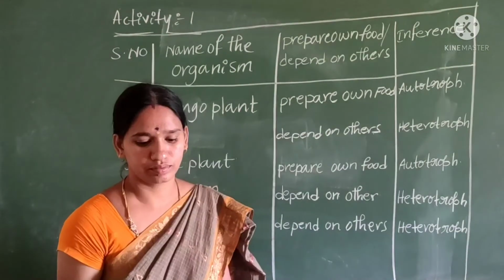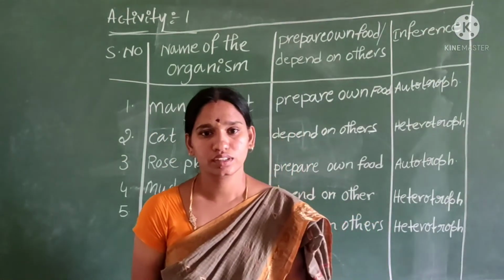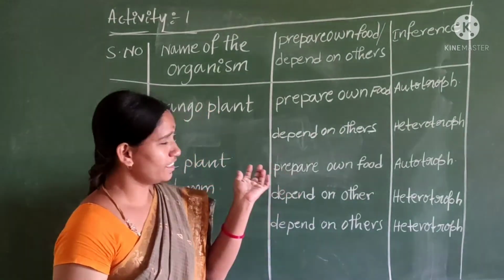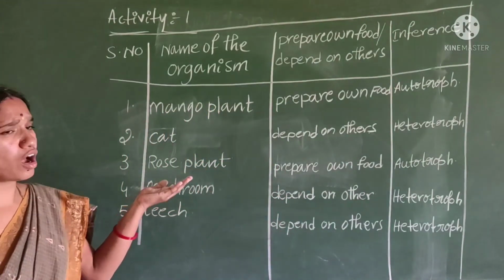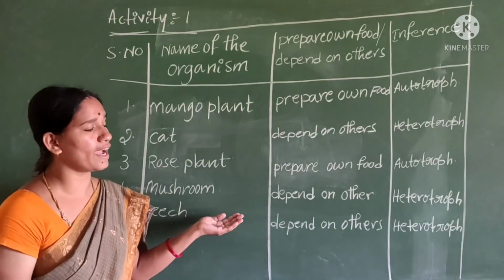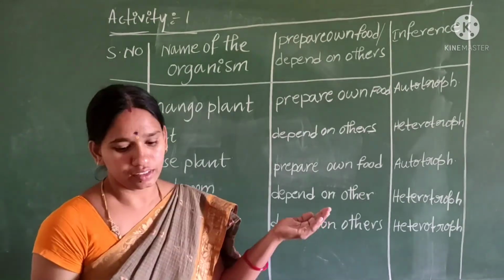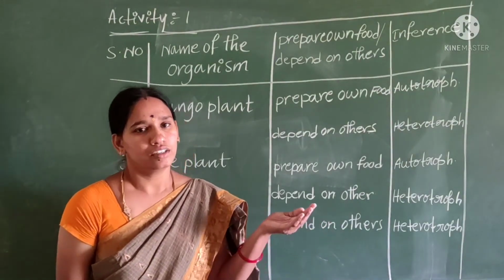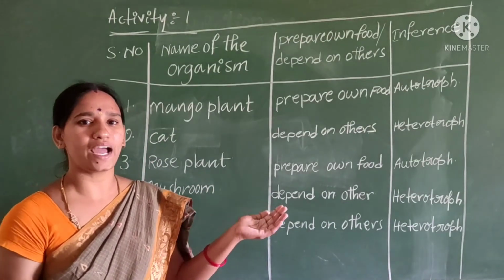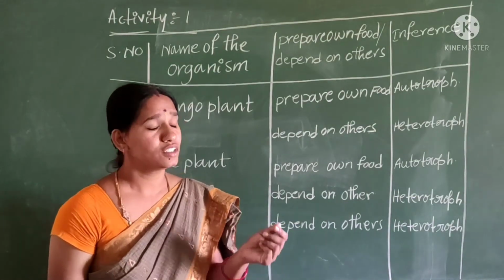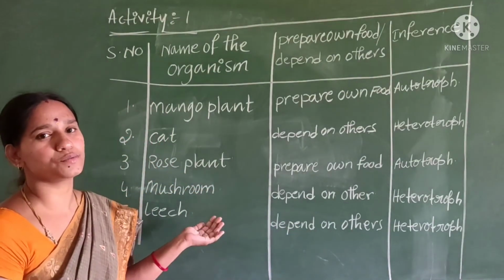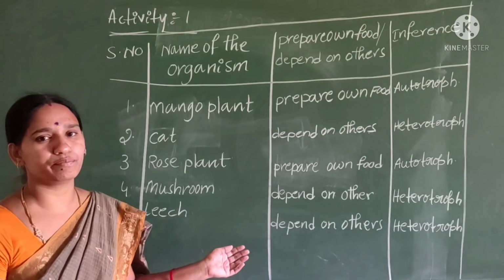Okay, children. According to this table, are all plants autotrophs, children? Some plants are autotrophs and some plants are heterotrophs. The best example of autotrophs is all green plants.